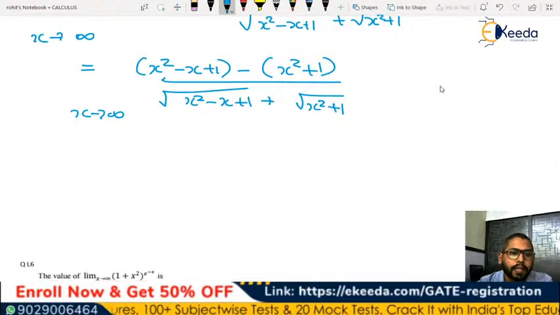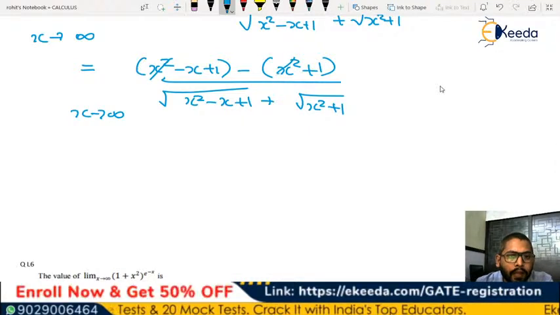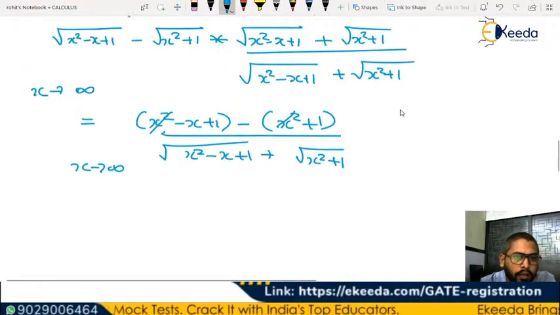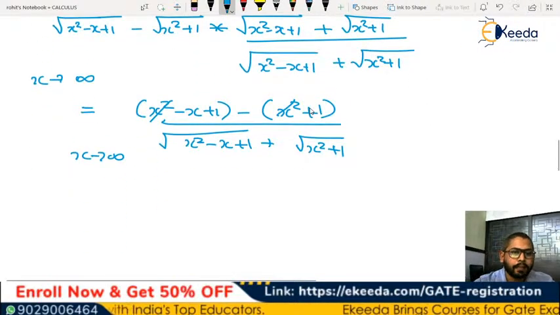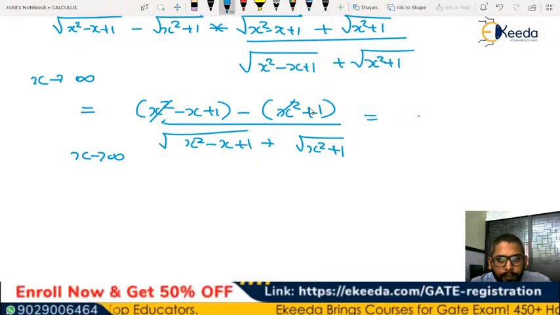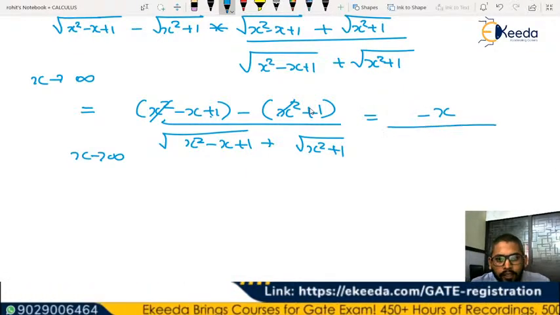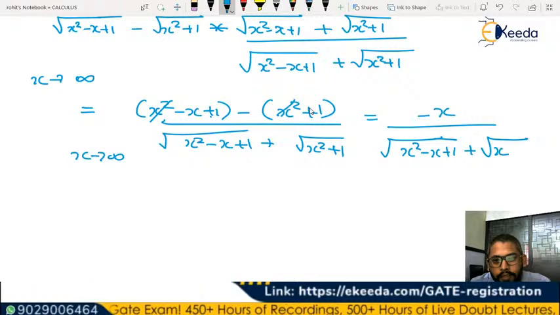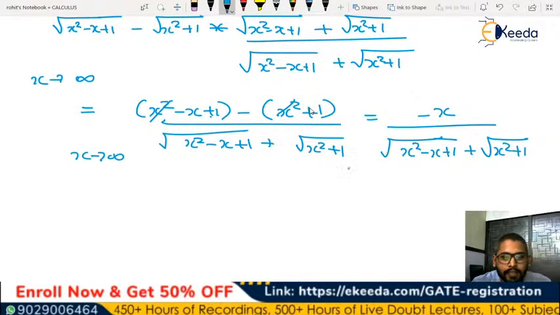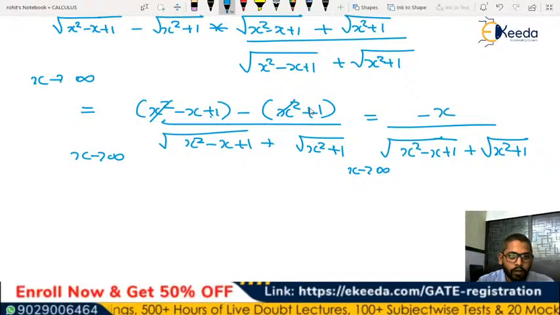what next we can do is, we can see that some of the terms will get cancelled, which is x square and x square, and likewise, so in the numerator we will be left with minus x, and this 1 and 1 also get cancelled. The denominator will have the term under root of x square minus x plus 1 plus under root of x square plus 1, where x tends to infinity, of course. So in that case, it will be 1 by 2. It should be 1 by 2.